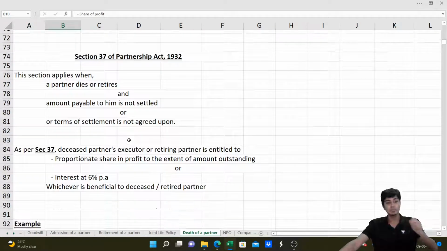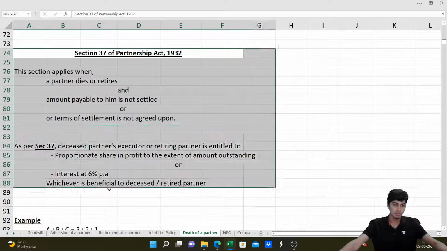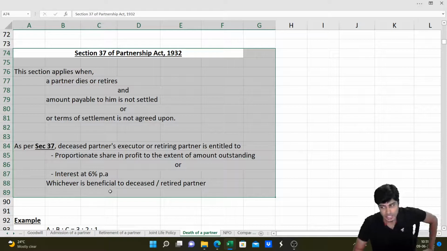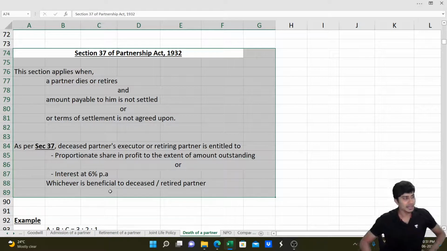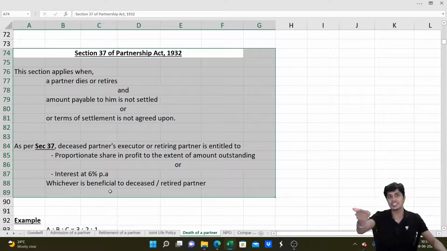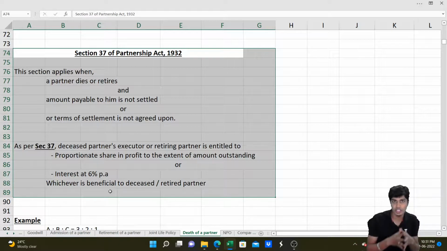One important section that we need to remember before we go ahead is Section 37. In the case of death of a partner, we might not be able to immediately settle the deceased partner's share, the entire amount that belongs to him. So what do we do? We'll transfer it to the executor's account and we need to pay from that.